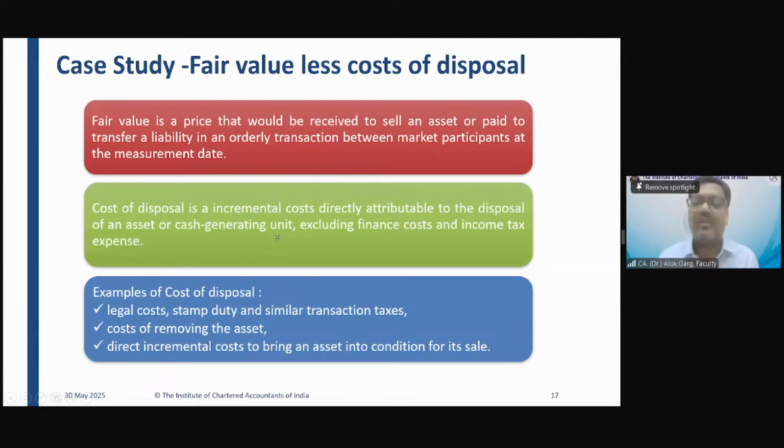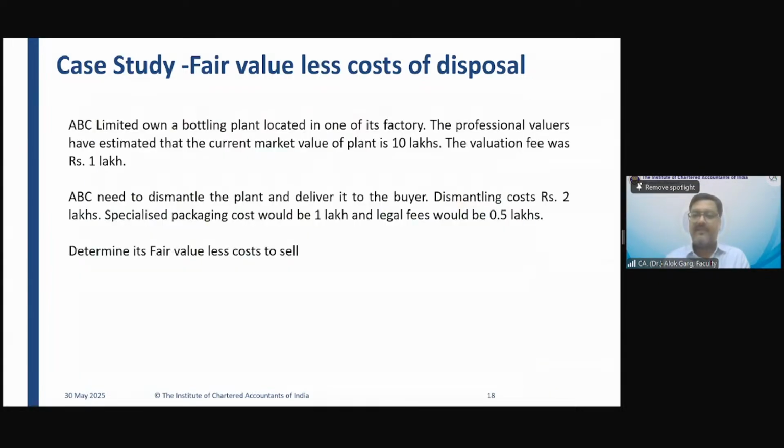So fair value less cost to sell. Cost to sell examples: legal cost, stamp duty, similar transaction taxes, cost of removing the asset, directly incremental cost to bring an asset into a condition for sale. Okay. Let's discuss this example quickly because in the comprehensive question, this is one of the parts which I am going to discuss.